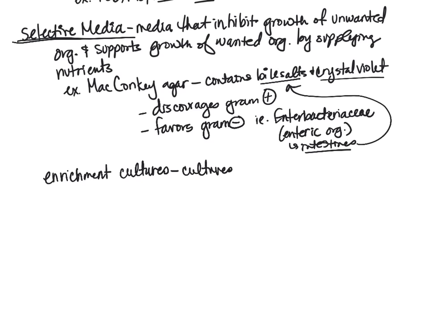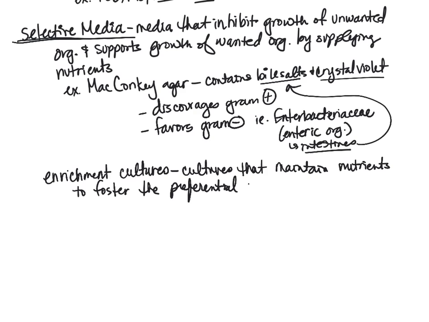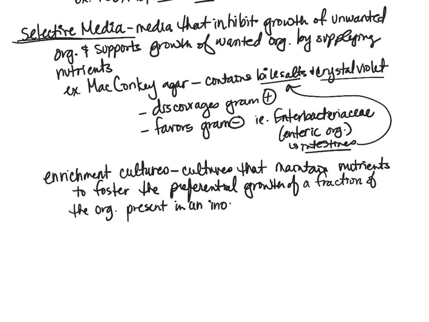So cultures that maintain nutrients to foster the preferential growth of a fraction of the organisms present in an inoculum.